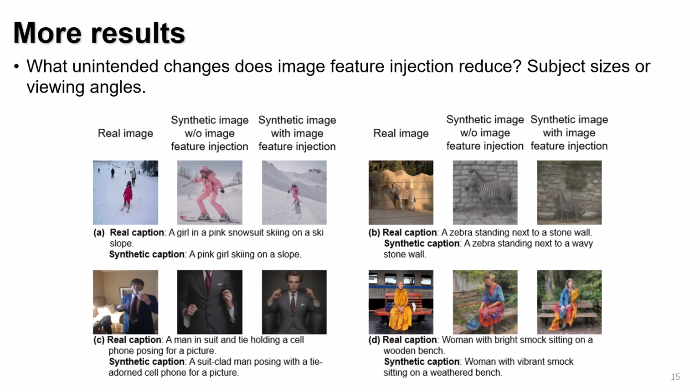We visualize the unintended changes that image feature injection helps to reduce. In each of the 4 examples, the left image is the real image, the middle is the synthetic image without image feature injection, and the right is the synthetic image with image feature injection. The visual comparisons show that image feature injection primarily helps preserve subject size, as seen in example A, and viewing angles, as seen in example D, from the real images.